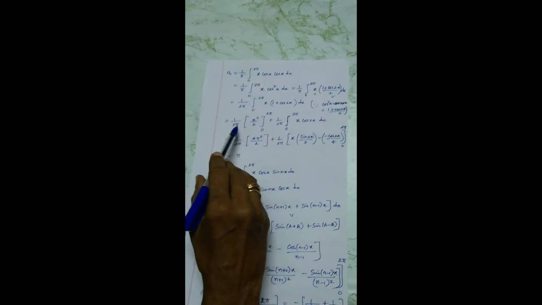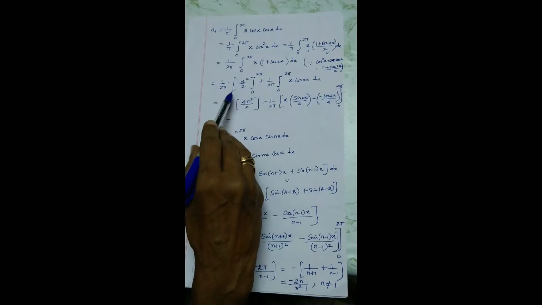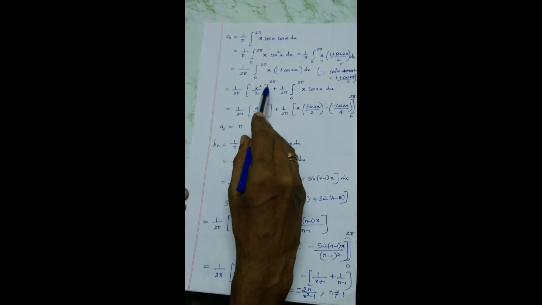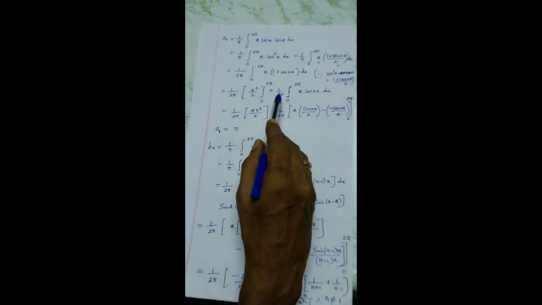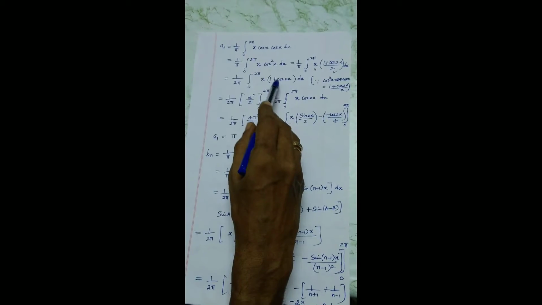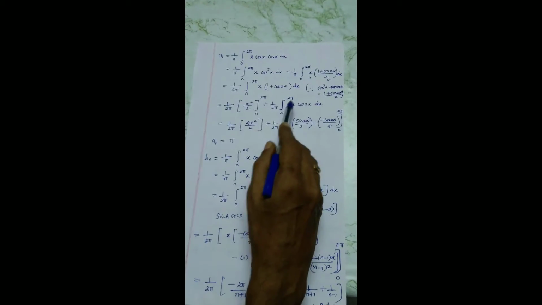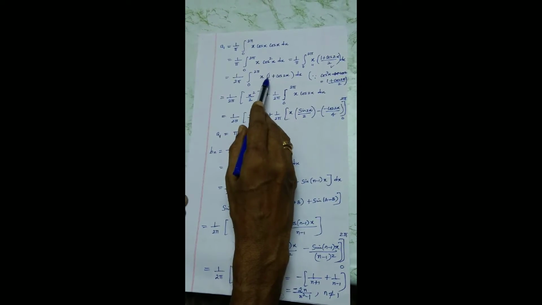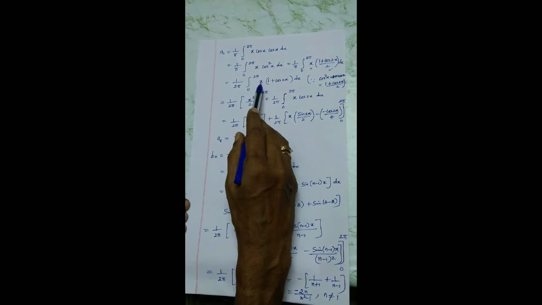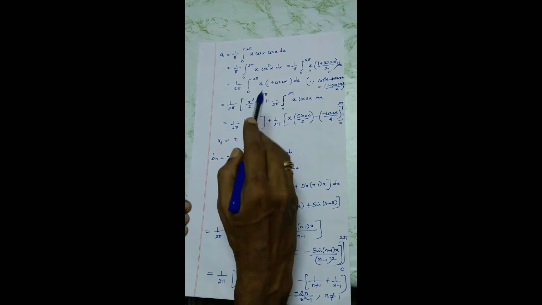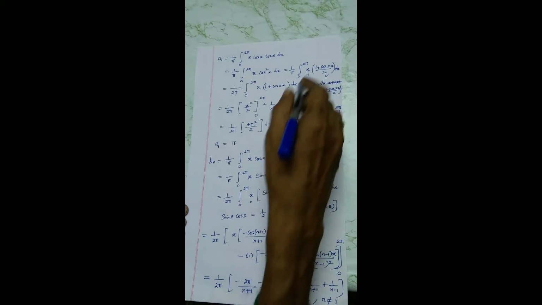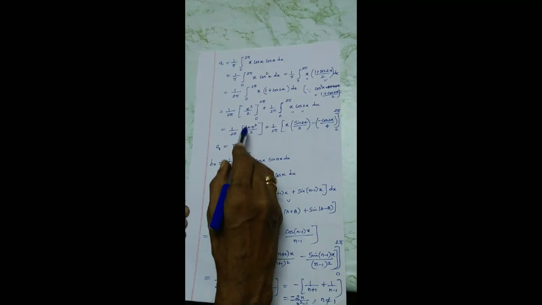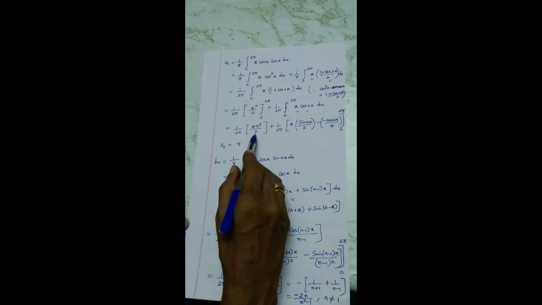Let us split up before applying Bernoulli's formula: 1 by 2 pi integral of x dx. What is integral x dx? x square by 2 over the limit 0 to 2 pi, plus 1 by 2 pi integral of x cos 2x. Integral of x cos 2x, I have to apply Bernoulli's formula, there is no other way. Whereas the first term, I'm multiplying x plus x cos 2x. I can integrate this one straight away and substitute the limits. Now this is u and this is v. Repeat the same thing using Bernoulli's formula. Of course, I am substituting the limits: 1 by 2 pi, 2 pi whole square, 4 pi square by 2.